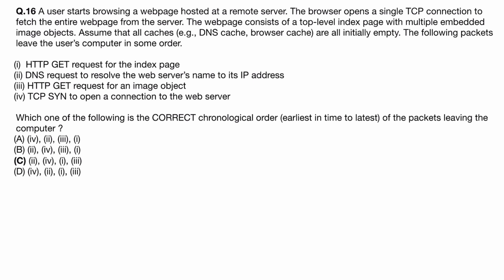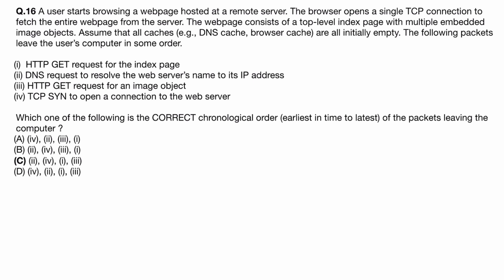Next, see, a user starts browsing a web page hosted at a remote server. The browser opens a single TCP connection to fetch the entire web page from the server. The web page consists of a top level index page with multiple embedded images.